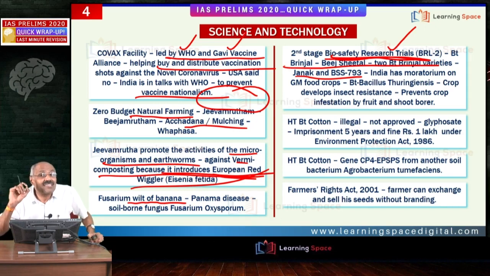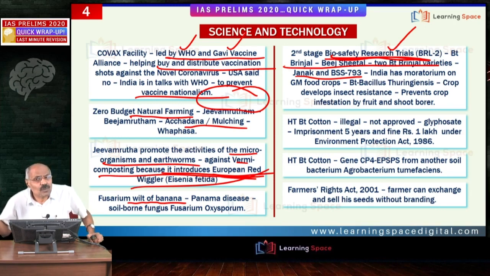Only cotton is approved for genetic modification. No other crop is approved. In general, India has this moratorium on genetically modified food crops. Under these circumstances, the second stage field trials for BT brinjal, Janak and BSS 793, are not understandable as per some experts. Friends, from your examination perspective, Bangladesh is already cultivating this BT brinjal.